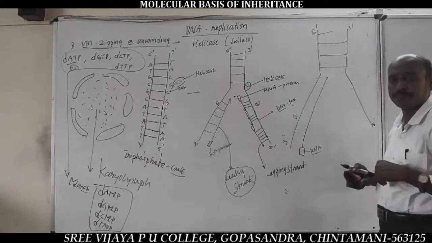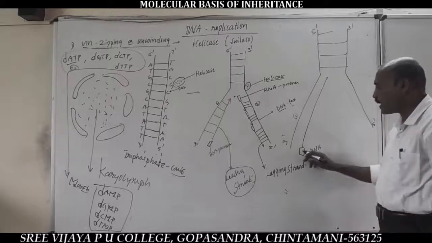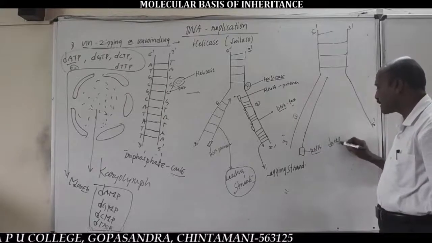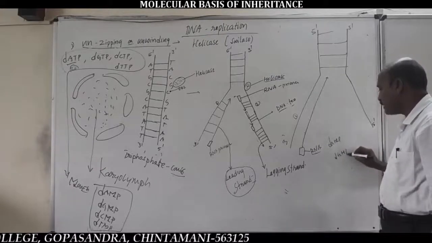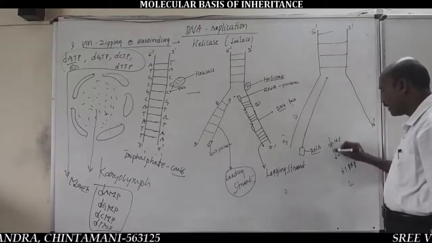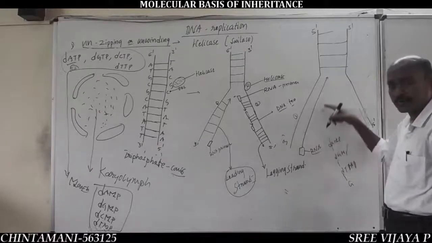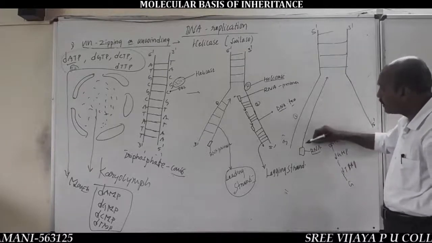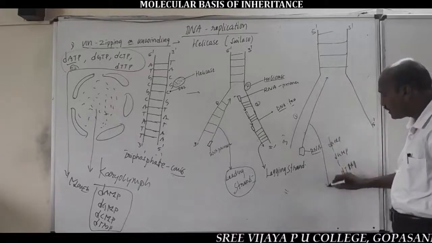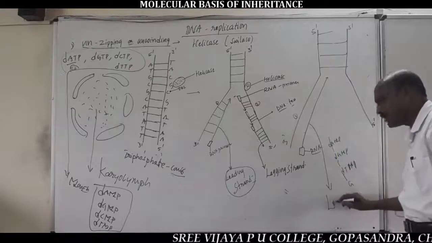From one end of the RNA primer there is continuous addition of DNA nucleotides like dAMP, dGMP, dTMP and dCMP by formation of phosphodiester bonds to synthesize the continuous new strand. This continuously synthesized new strand is called the leading strand.